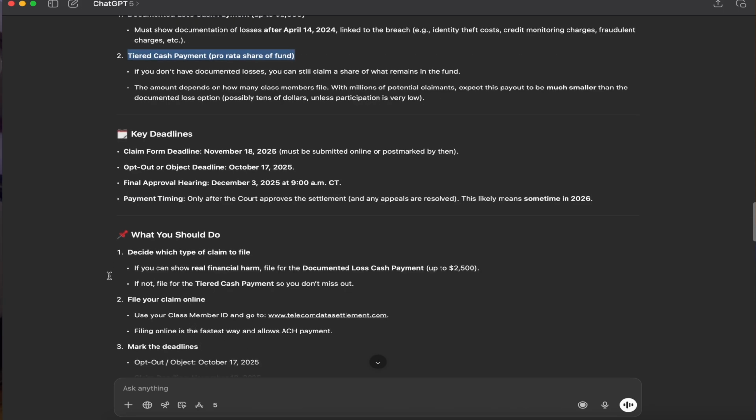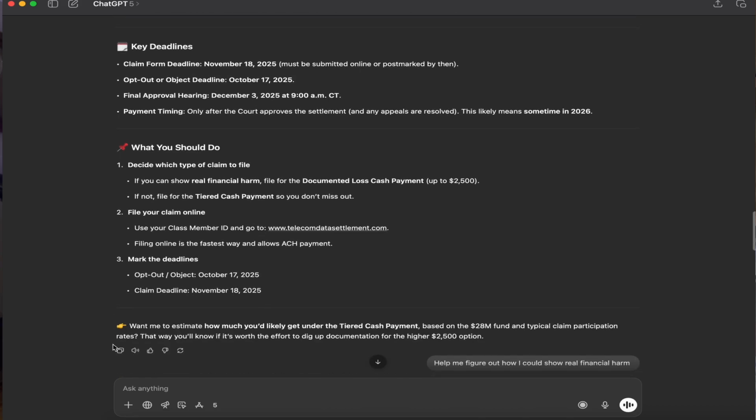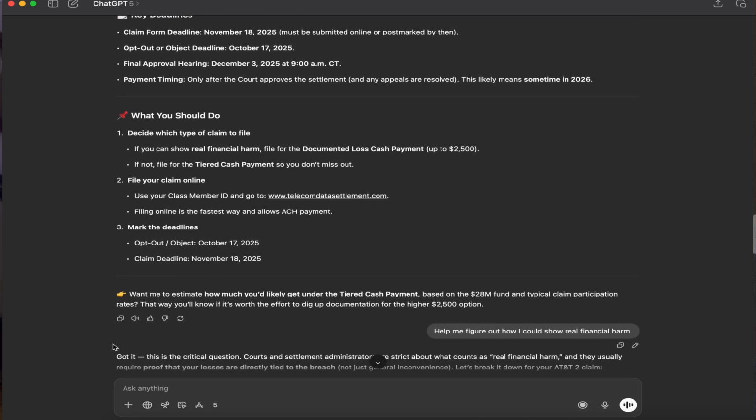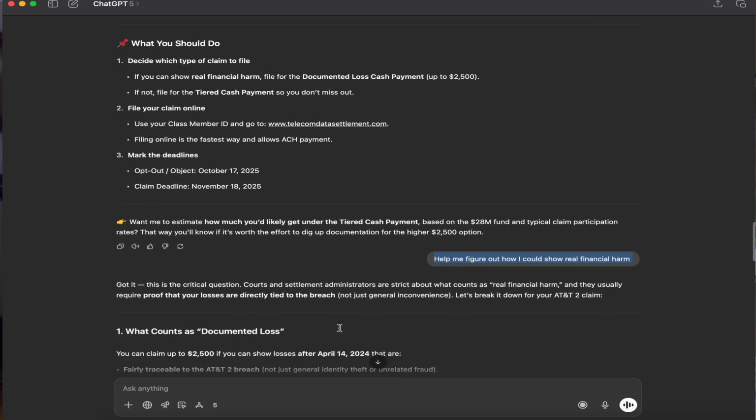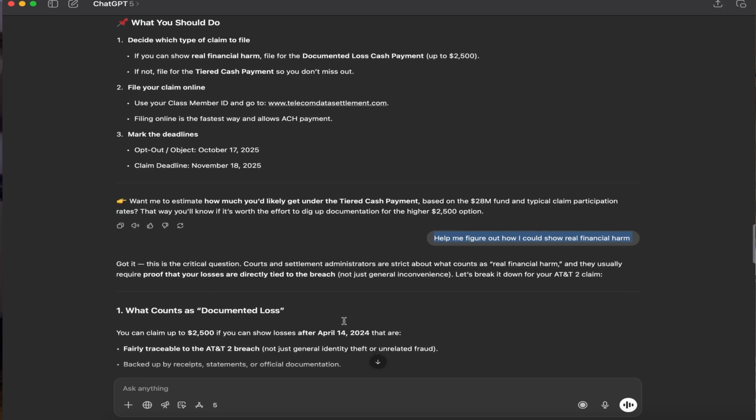So what's pretty cool is I was able to ask the AI, help me figure out if I could show real financial harm. I'm kind of backing into this for the AI to help me think through the past year or two to try to remember if I was harmed by this data breach. And if so, what examples should I be thinking about looking for? And so what the AI says is, the court settlement administrators are strict about what counts as real financial harm. And it's telling me they require proof of the losses that are directly tied to the breach.